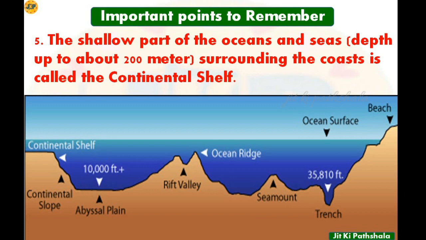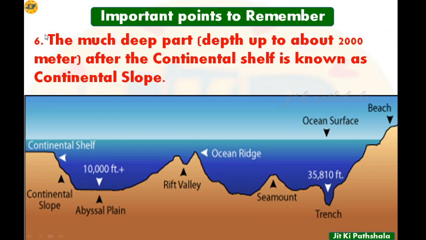After that it comes number 6, the much deep part depth up to about 2000 meter after the continental shelf is known as continental slope. That means soon after this continental shelf a slope appears which generally has the depth of 2000 meter.